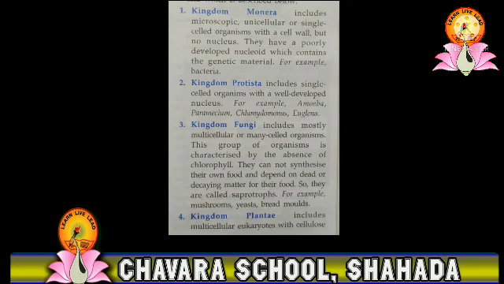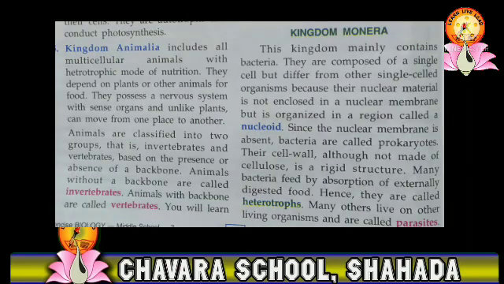The next kingdom is Kingdom Plantae, which includes multicellular organisms with a cellulose cell wall and chlorophyll pigments present in their cells. They are autotrophs and conduct photosynthesis. The next kingdom is Kingdom Animalia, which includes all the multicellular organisms with a heterotrophic mode of nutrition. They are dependent on plants and other animals for their food. They have a nervous system with sense organs unlike plants, and they can move from one place to another.